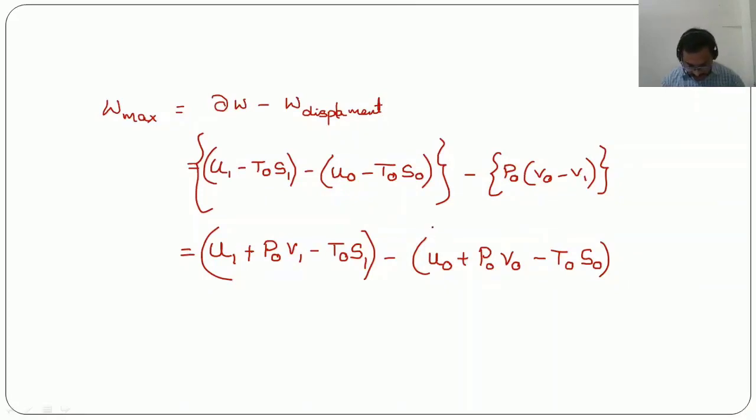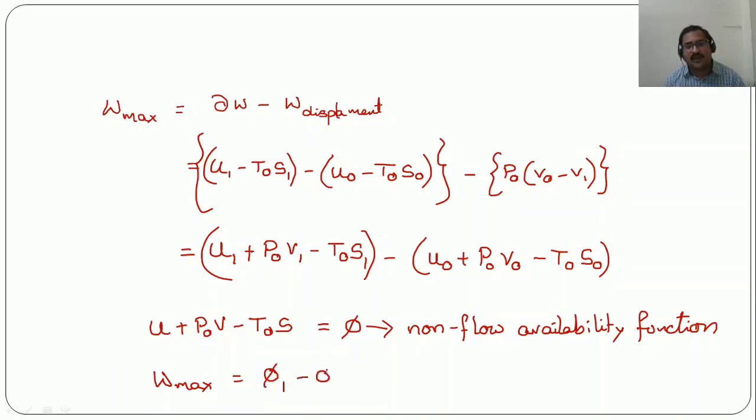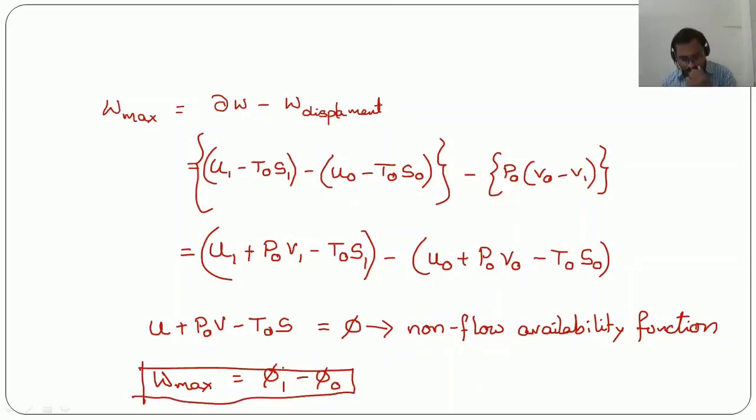Now see, this U plus P0 V minus T0 S, we can name it as some phi, and this phi is nothing but the non-flow availability function. Non-flow availability function. So therefore the maximum useful work will be equal to phi 1 minus phi 0, you can write. So phi 1 minus phi 0 will be the maximum useful work.